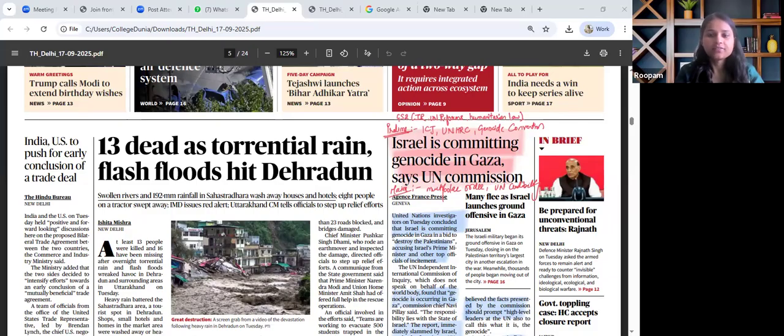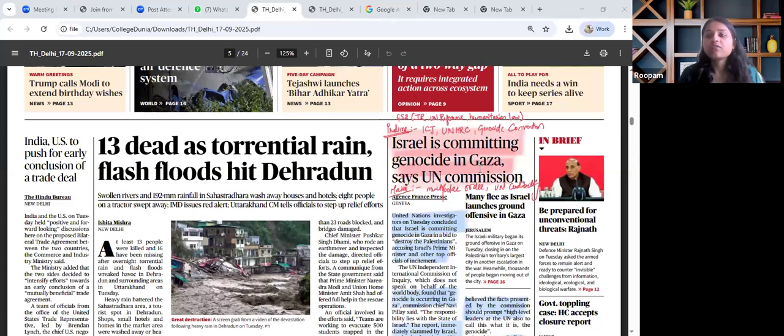So let's get started. The very first article that catches our attention in today's paper and is relevant for our exam majorly talks about Israel is committing genocide in Gaza, says UN Commission. Now this particular article is majorly relevant with regard to GS paper 2 under the theme IR, UN reforms and humanitarian law. From prelims perspective, the areas wherein we have to brush up our knowledge is on knowing about UN altogether, what is ICJ, genocide conventions, and the theme that has been discussed in this particular article majorly talks about accountability in global conflict.